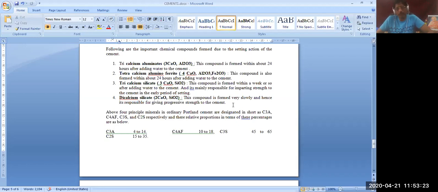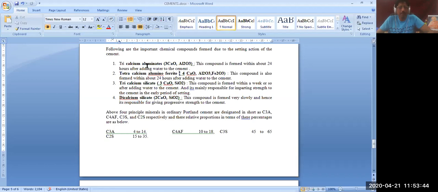What is progressive strength? We will be looking at that. So these are the chemical formulas. To make it simple, you can use C3S for tricalcium silicate, C2S for dicalcium silicate.